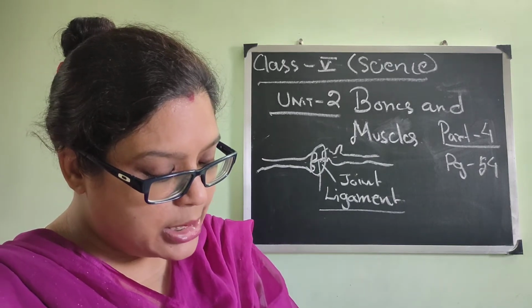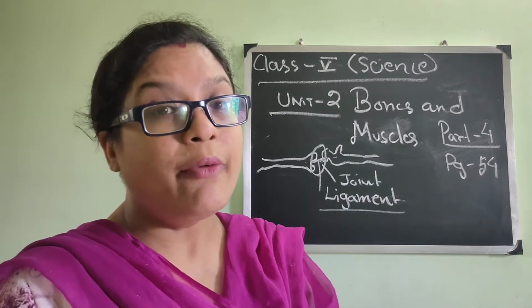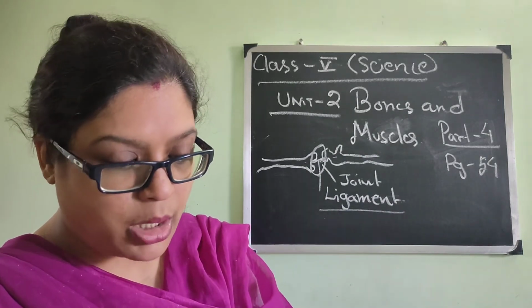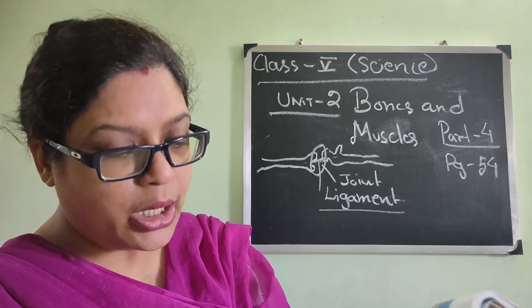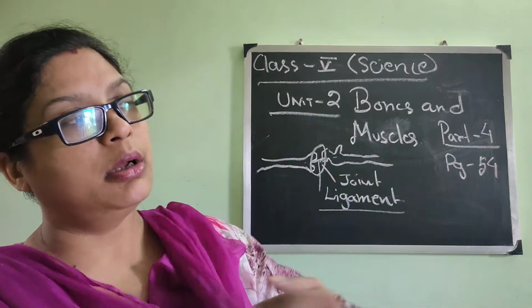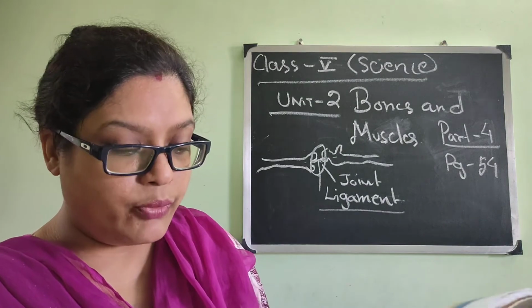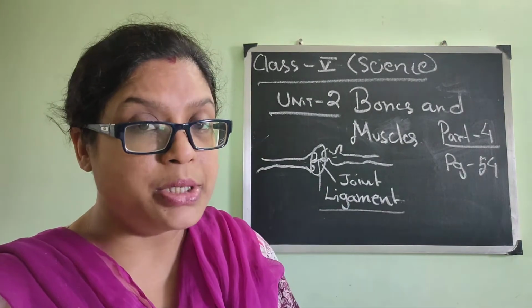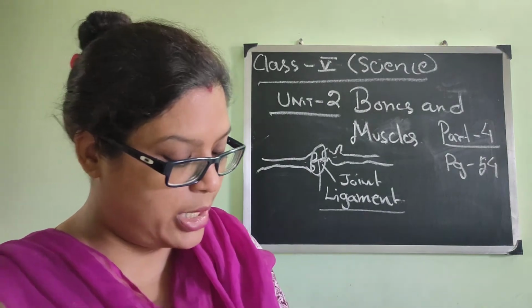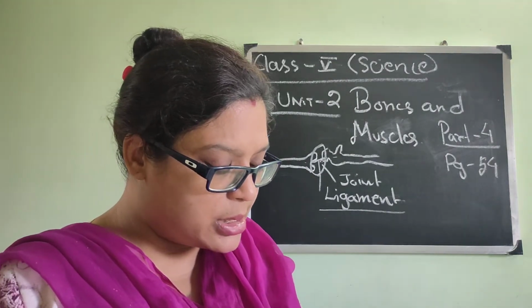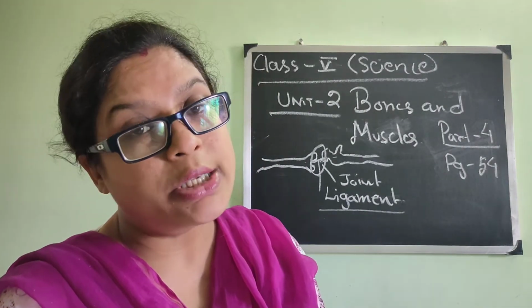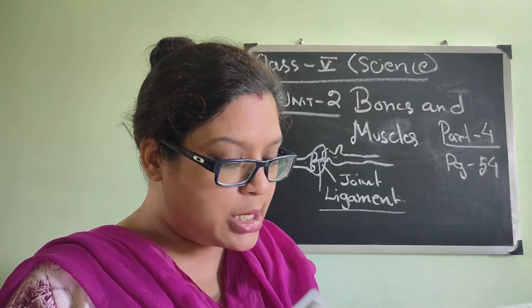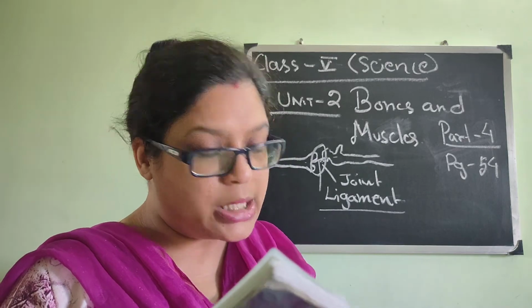Only the joints in the skull do not move. Please go once to page number 53, the skull or the face bones that we have read. Only the lower jaw is able to move; the other bones are unable to move. So only the joints in the skull do not move. The main kinds of movable joints present in our body are as follows.